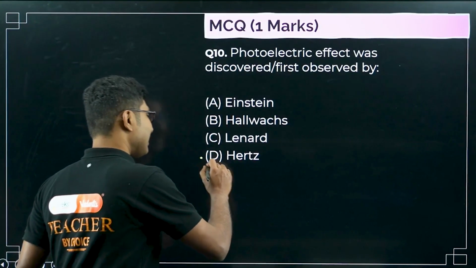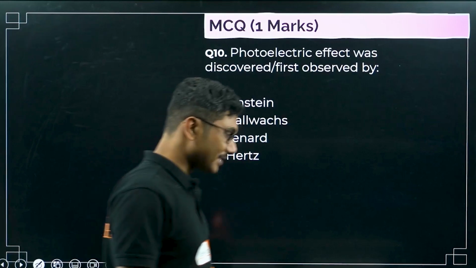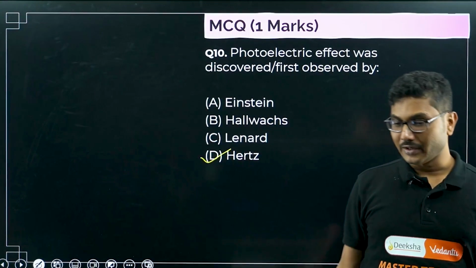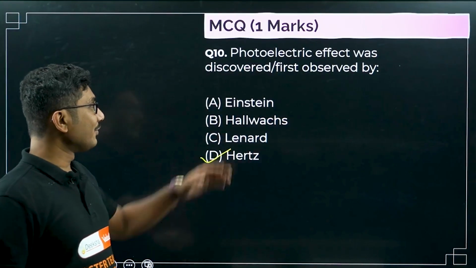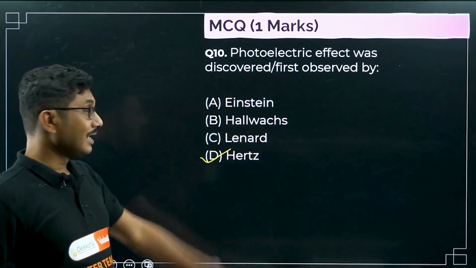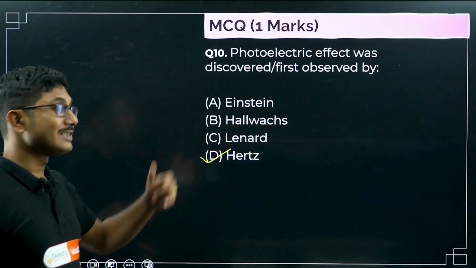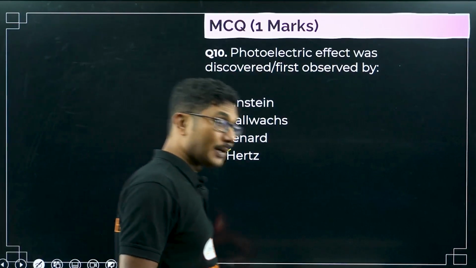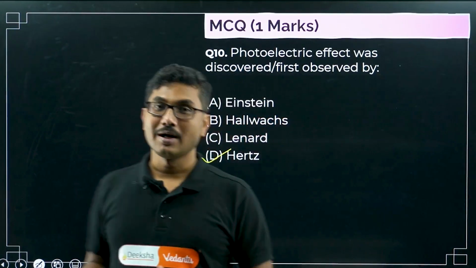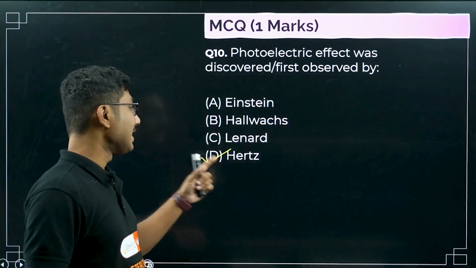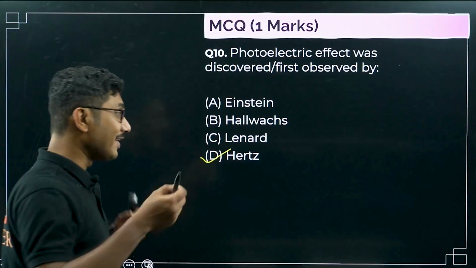The correct answer is Hertz. Heinrich Hertz is the first person who observed the photoelectric effect. Okay, so that's why this is an interesting question. Even though Hallwachs and Lenard gave some explanation to that, Einstein got the Nobel Prize for explaining this phenomenon. But the first person who observed this was Heinrich Hertz, who died at a very young age.